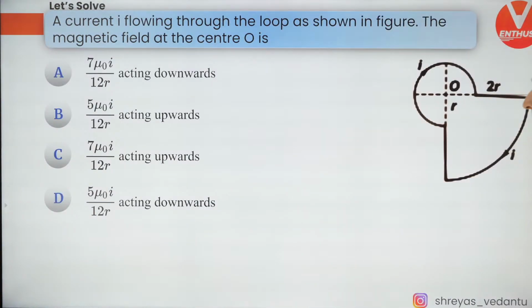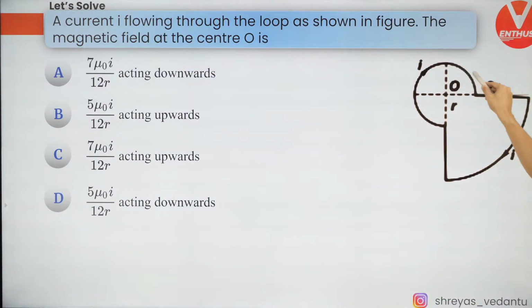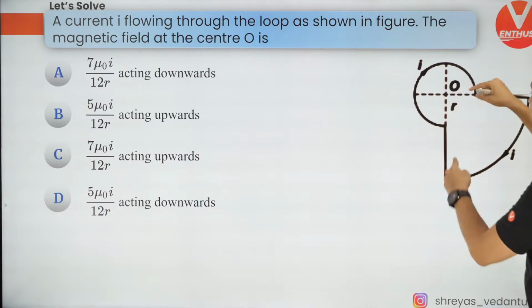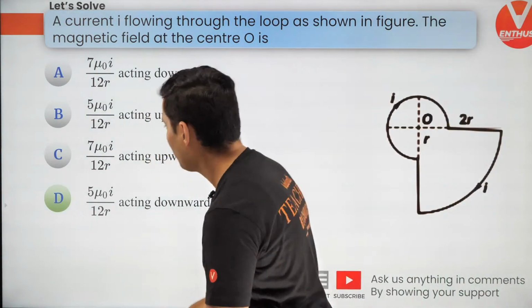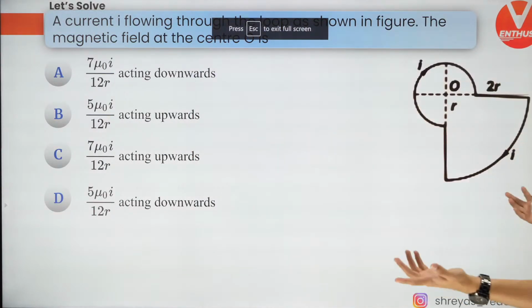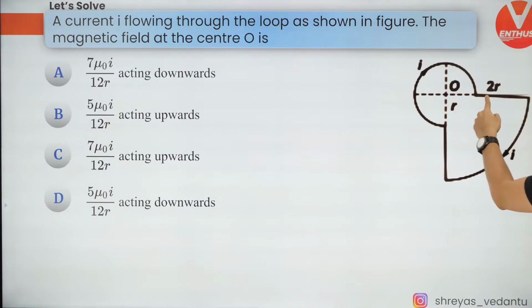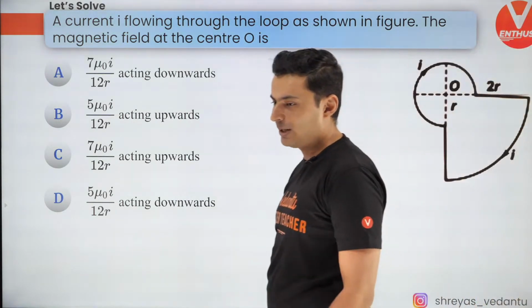Okay, next question coming up on your screen. A current is flowing through the loop as shown like this. Remember, this is R, this is 2R. Oops, I just showed the answer. My bad. This board is very sensitive. So this is R, this is 2R, and the current is flowing like this. The question is, what is the magnetic field at point O?